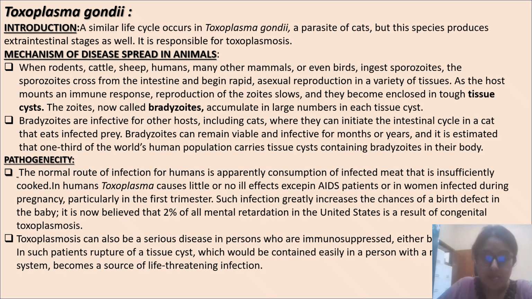Next, toxoplasmosis can also be a serious disease in persons who are immunosuppressed. In such patients, rupture of a tissue cyst, which would be contained easily in a person with a normal immune system, becomes a source of life-threatening infection.